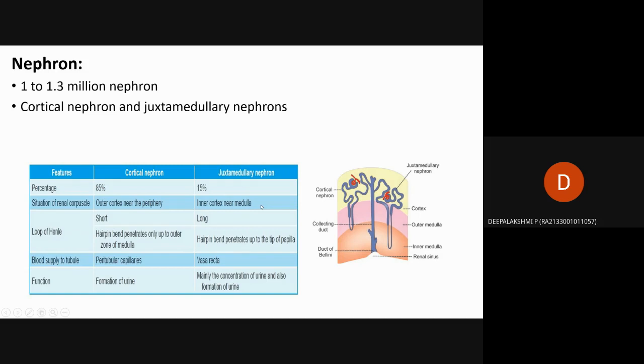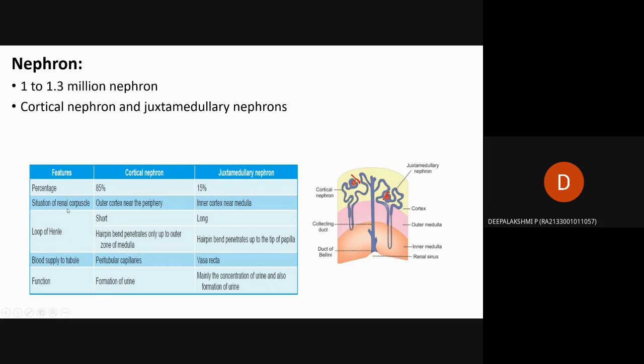The table given here shows how much of our kidney each occupies, in percentage. Cortical nephrons occupy 85 percent of the kidney. Juxtamedullary nephrons occupy 15 percent. Then the renal corpuscle: the renal corpuscle is composed of the glomerulus within the Bowman's capsule.